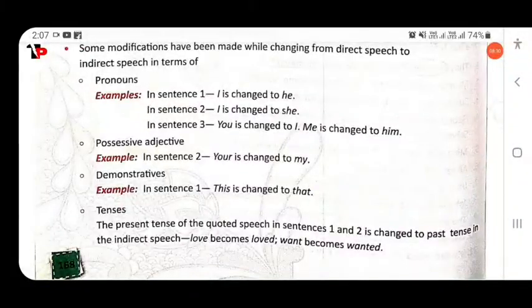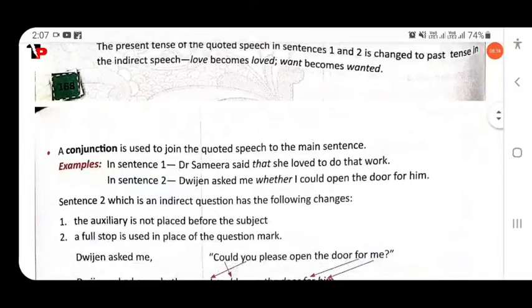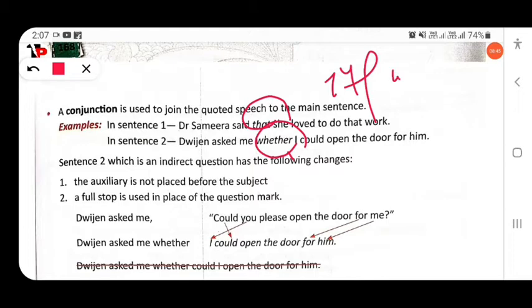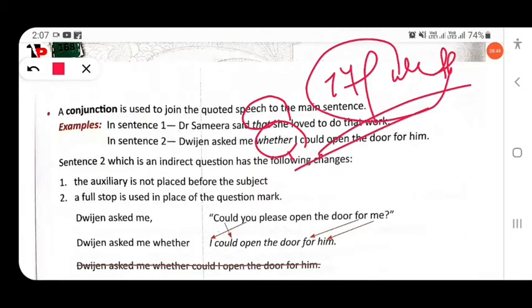The change of tense also occurs, and a conjunction is also used. Then we will discuss where to use if or whether, and the structures of positive, negative and yes/no questions in detail.